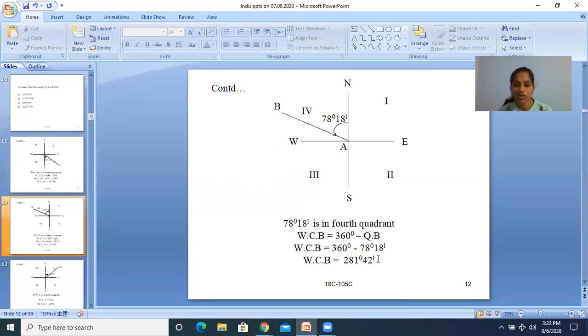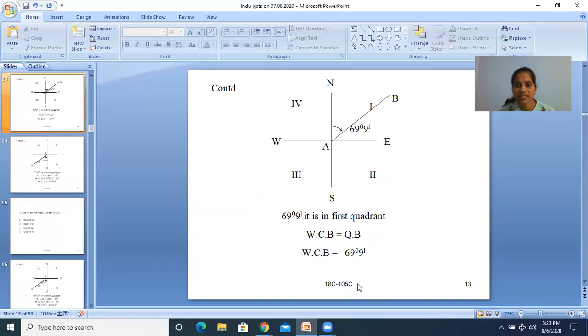Then B. So northwest is the fourth quadrant, 78 degrees 18 minutes, and the line AB is in fourth quadrant. So fourth quadrant rule, 360 minus QB. 360 minus 78 degrees 18 minutes. So then WCB is equal to 281 degrees 42 minutes.